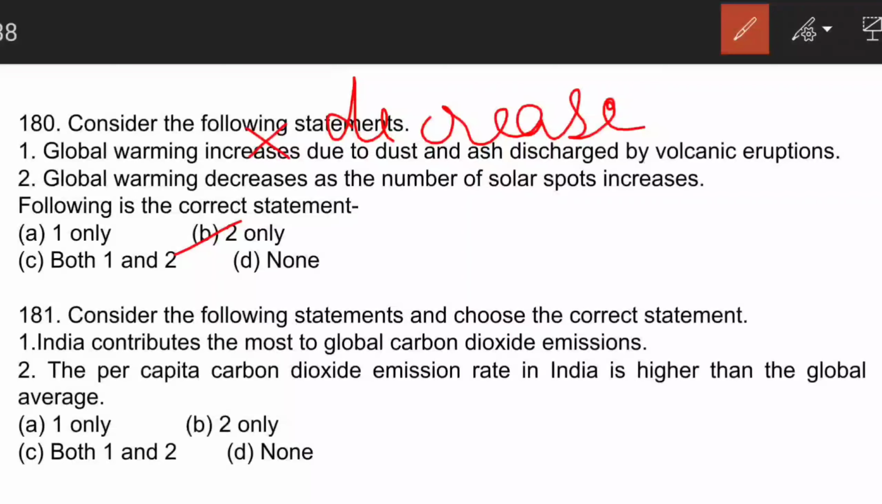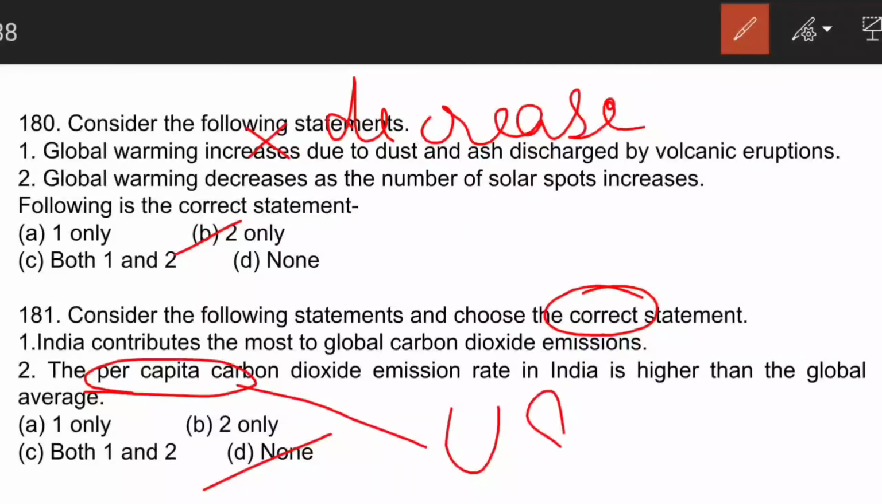The next question is, consider the following statements and choose the correct statement. India contributes the most to global carbon dioxide emission, and the per capita carbon dioxide emission rate in India is higher than the global average. Here D is the correct answer. Both the statements are wrong. In terms of per capita, the US is the highest emitter of carbon dioxide, and overall, China is the highest. As I already told you, India is the highest emitter of sulfur oxide.